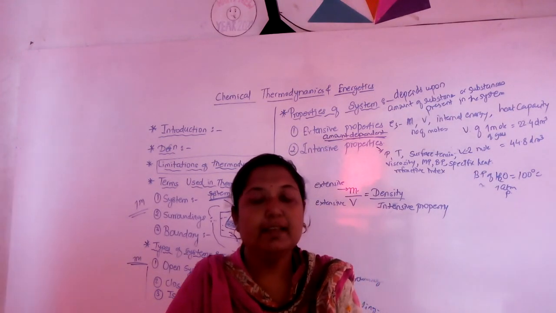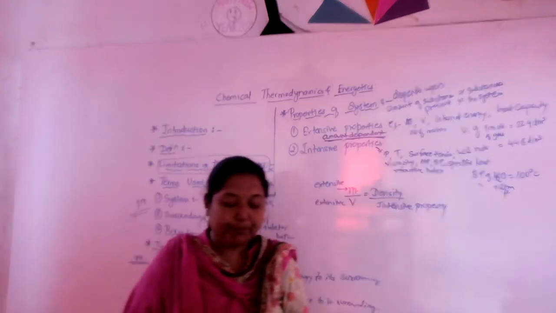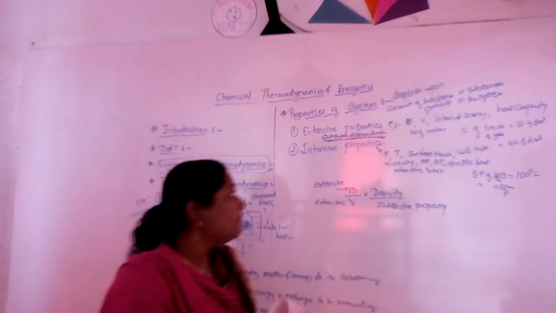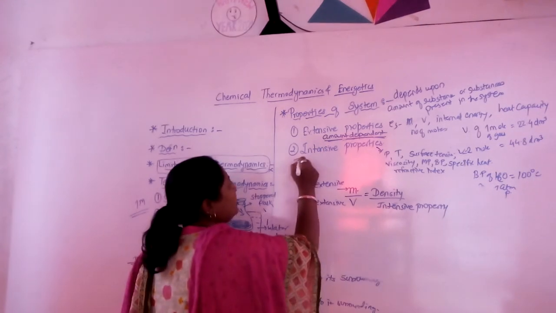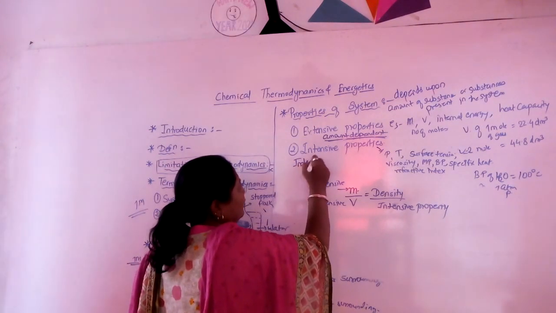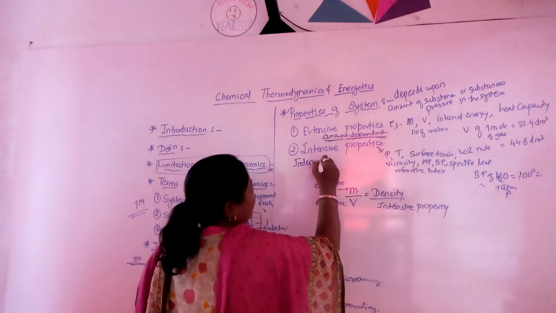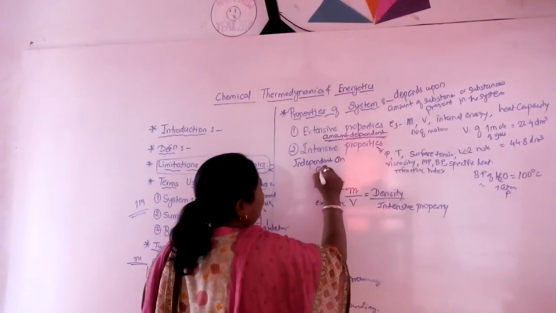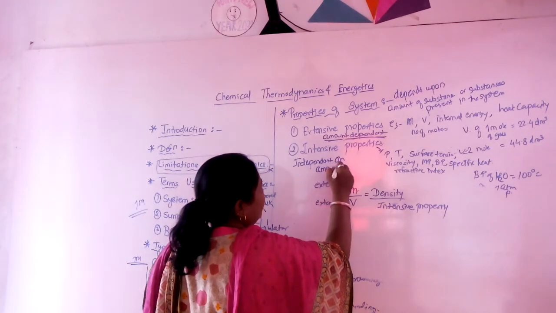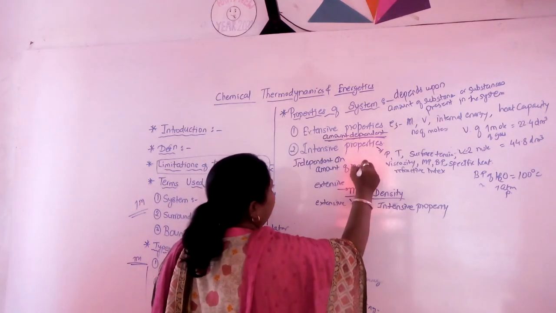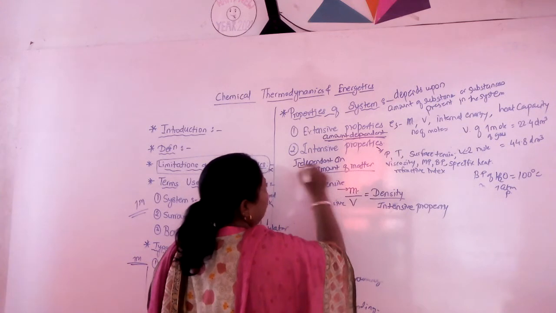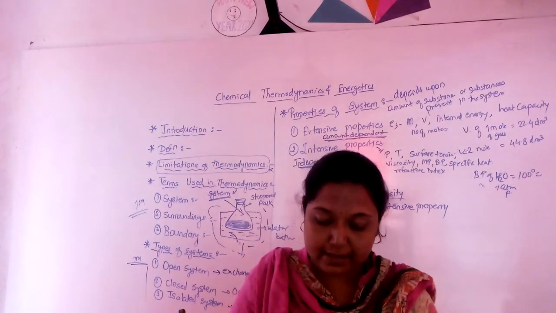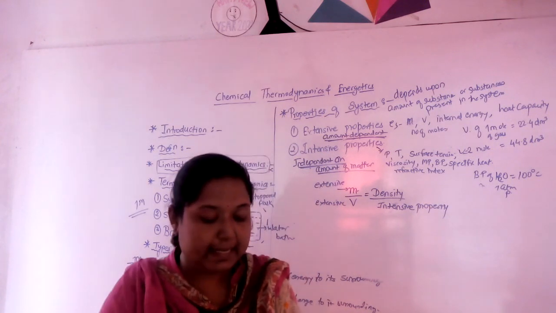Then intensive property: a property which is independent of the amount of matter is called an intensive property.